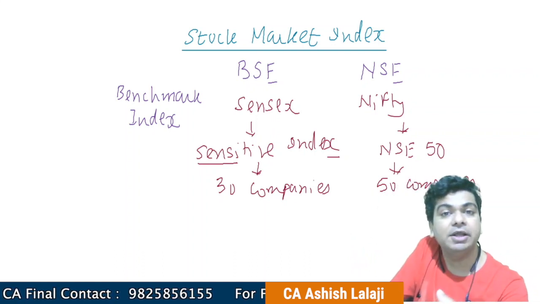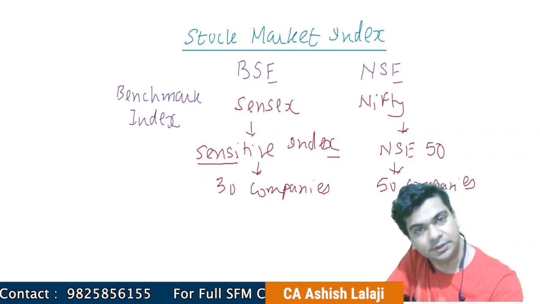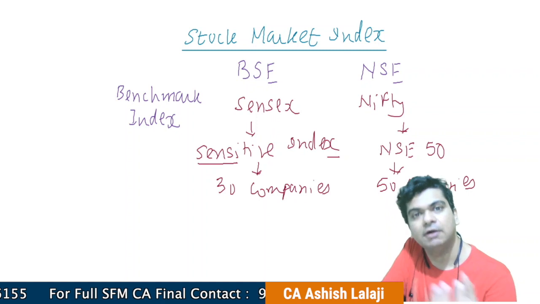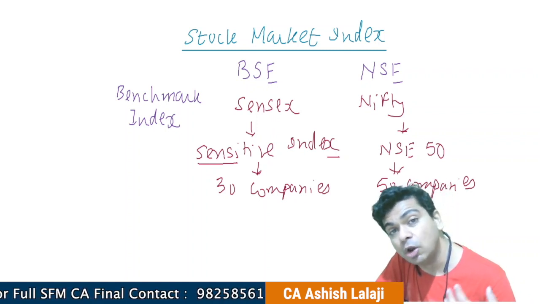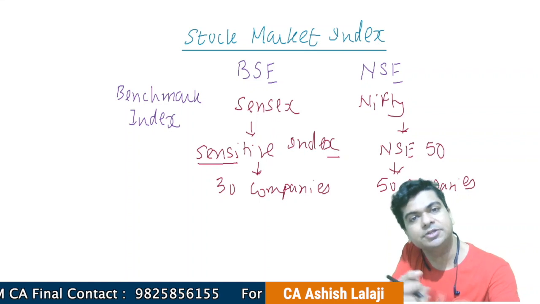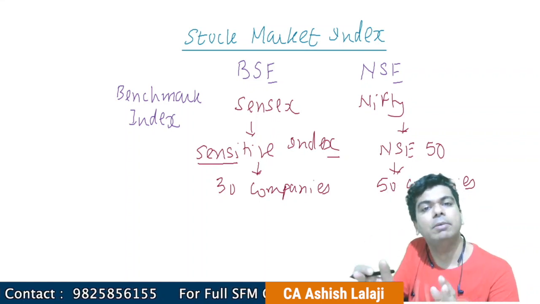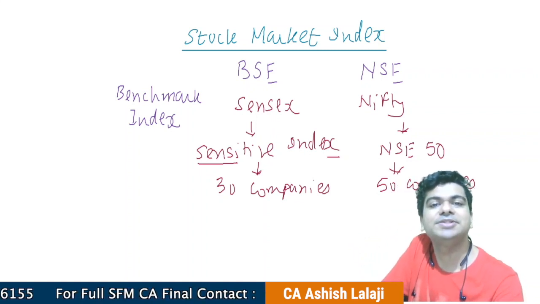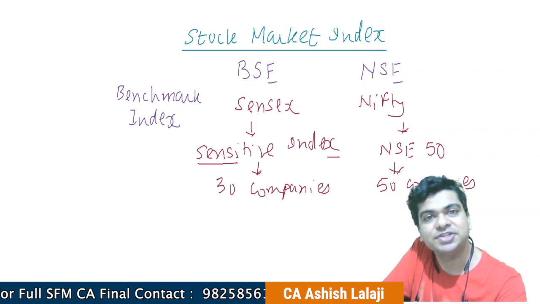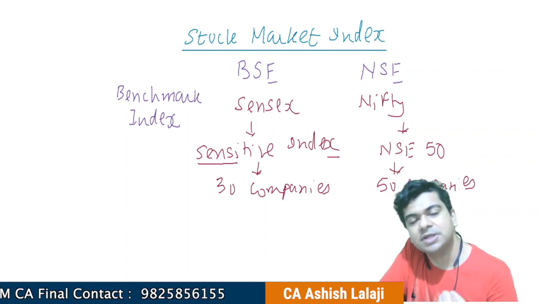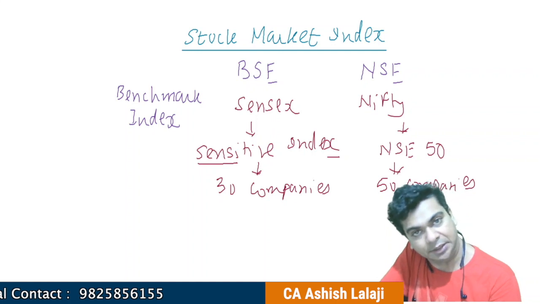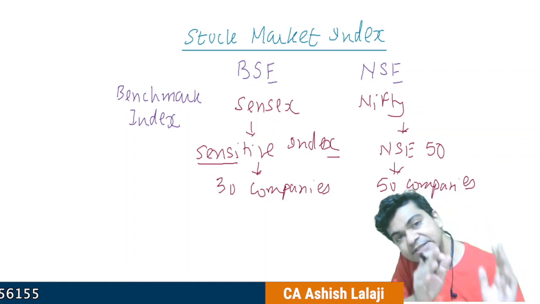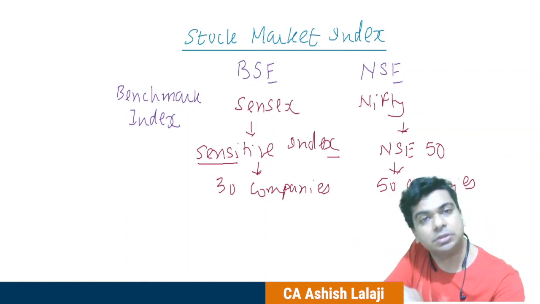See, we will divide the economy into different sectors. So you have a paint sector, you have a cement sector, banking sector, pharma sector, information technology sector, right? And there are a lot of other sectors which are possible. So I will divide the economy into different sectors. Then in each sector, which are the best companies? I will select the best companies, and those 30 best companies representing different sectors of the economy become the part of the SENSEX. Similarly, that same exercise will be done even on the National Stock Exchange.